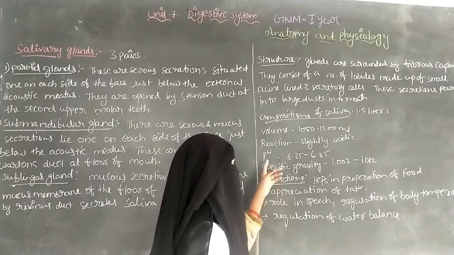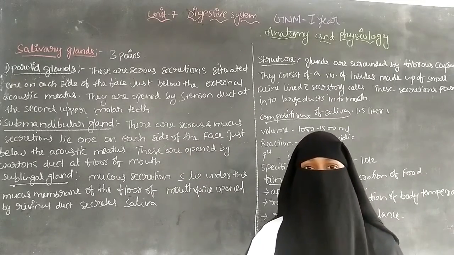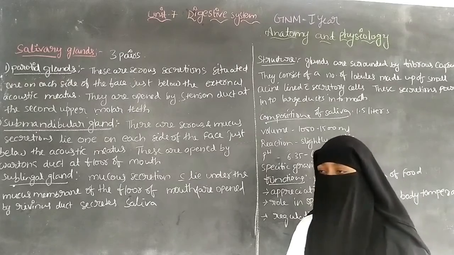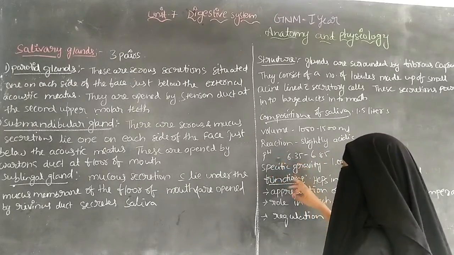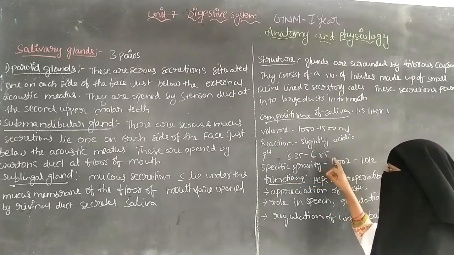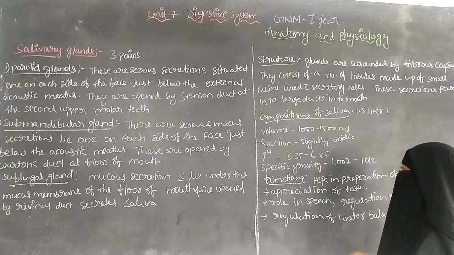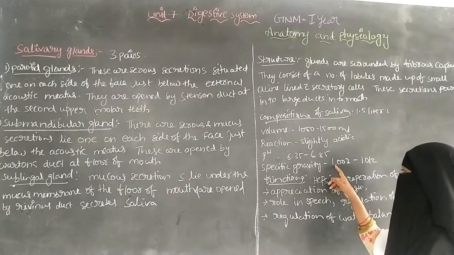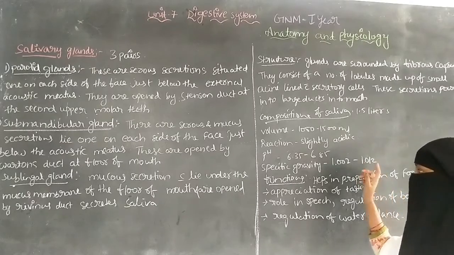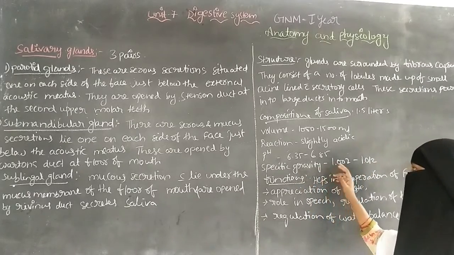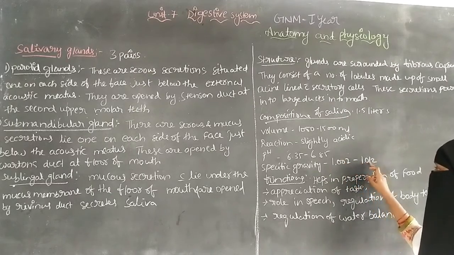And the next one is the reaction. The saliva becomes slightly acidic, and the pH of the saliva is 6.35 to 6.85, and the specific gravity is 1.002 to 1.012.